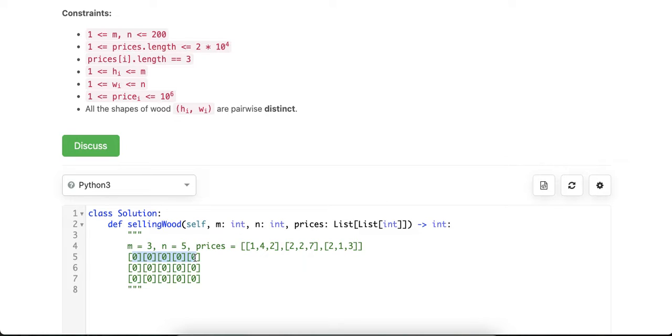Let's run this for several steps to make it more clear. Let's start from the first one, 1 times 1. Is there anything we can sell with a 1 times 1? Nothing, right? So 0. Is there anything before it? Nothing also. How about 1 times 2? Is there anything we can sell with 1 times 2?